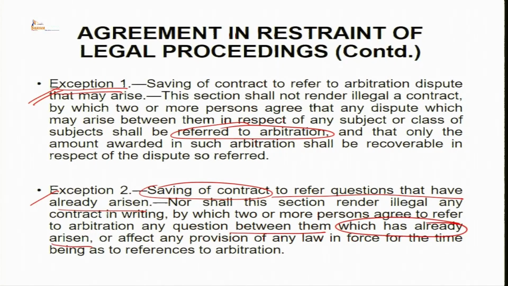So, the small point of difference between the first exception and the second exception is, in both of them we are referring to arbitration, but in first we are saying that the parties have already incorporated in that agreement that they will be proceeding for arbitration, and exception 2 says the parties can opt for arbitration even at a later stage when the dispute has already arisen.